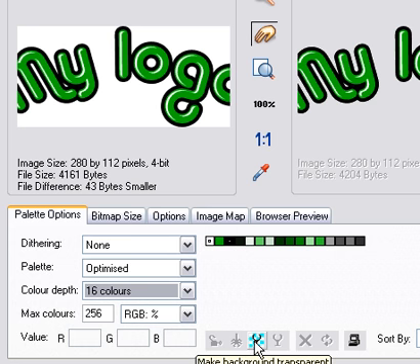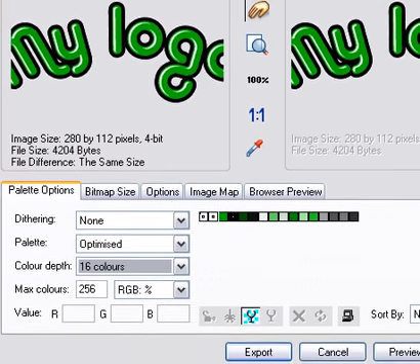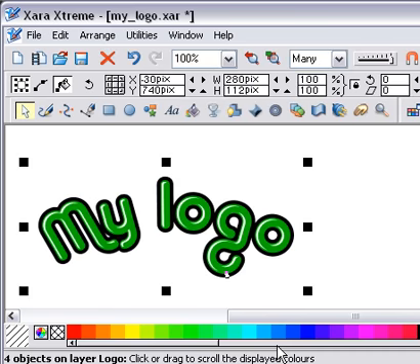If I click on make background transparent, it goes grey. That's the make background transparent, which is another one that people seem to have a problem with. But okay, we're going to export this as a transparent GIF. I hit export.